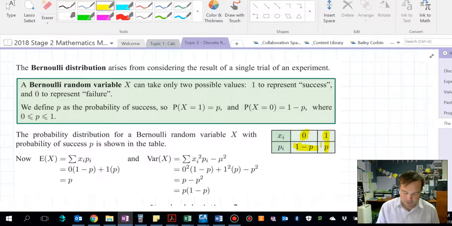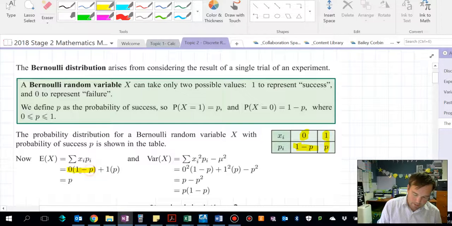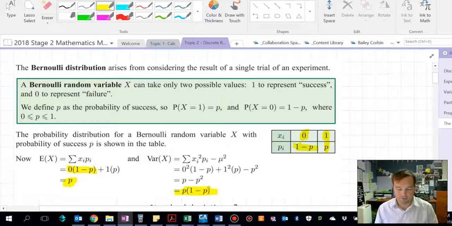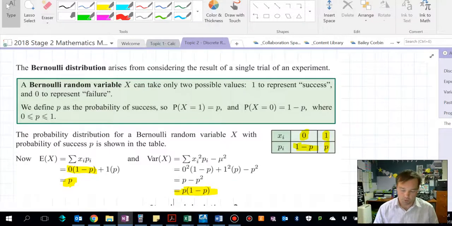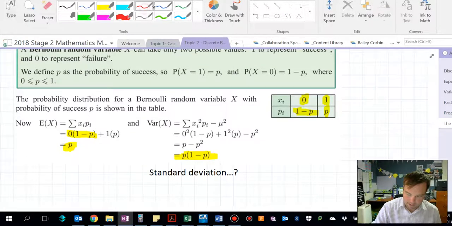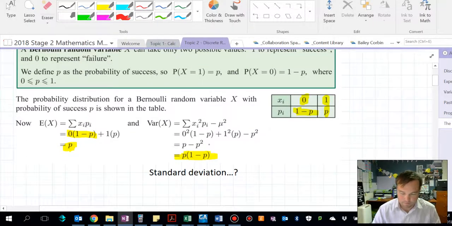So expectation is there is a 1 take P chance of a failure, or not a success, so it's 0, and that means the expected value is simply P. And similarly, following through a substitution with the variance formula, the variance is P bracket 1 take P for this distribution. And note the standard deviation will be the square root of that. So standard deviation is as above, but the square root of.